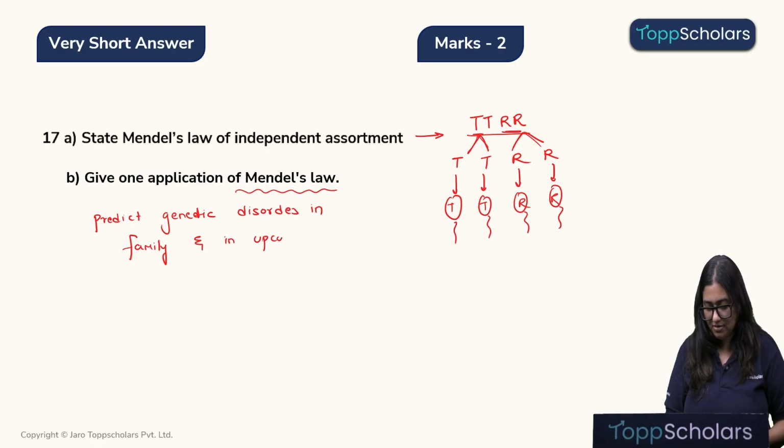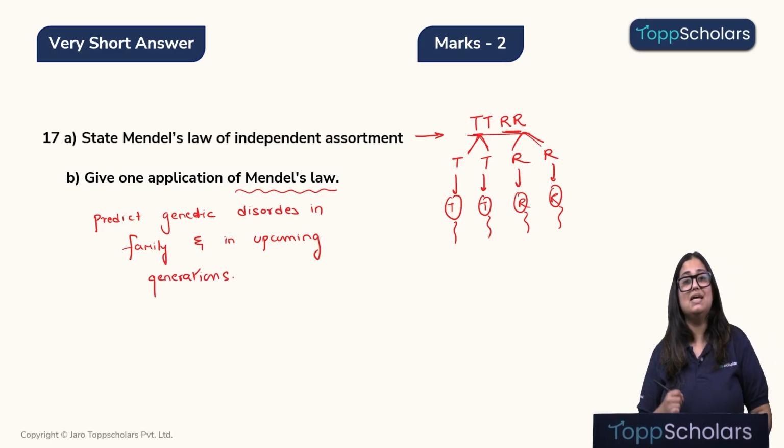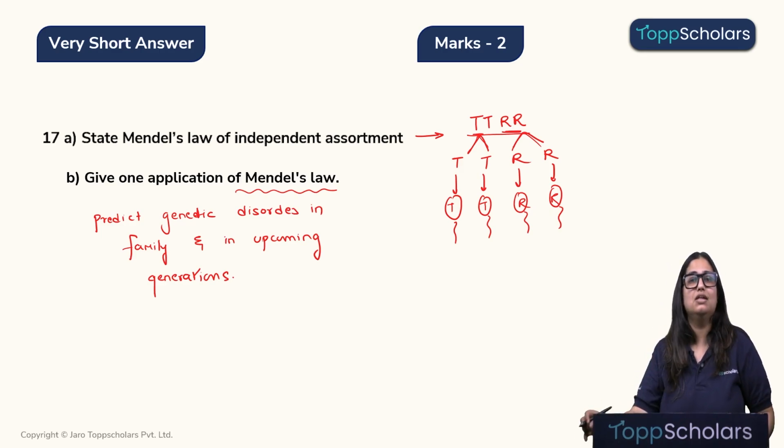So it helps us in understanding, predicting, and therefore avoiding the genetic disorders in our family. I hope this was clear.